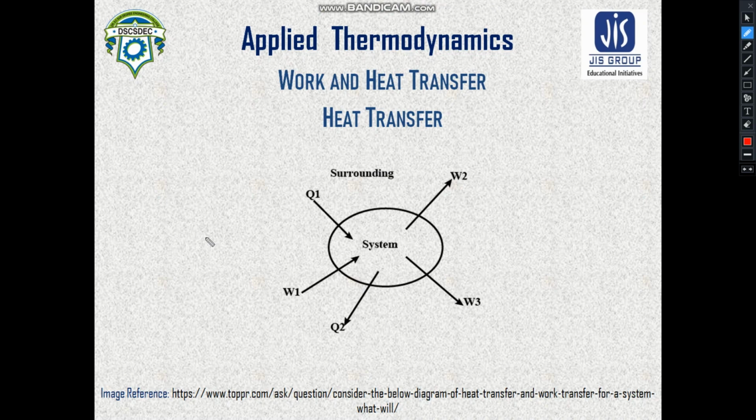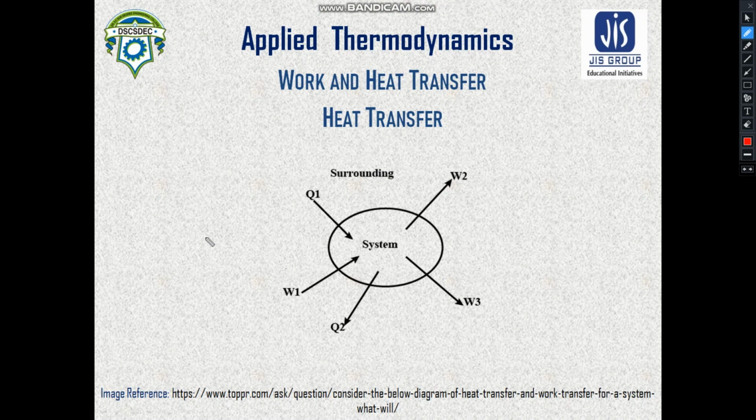Now we shall move on to the discussions regarding heat transfer. Before starting, we need to know what is heat. Heat is nothing but a kind of energy which is transferred across a boundary because of the temperature difference.